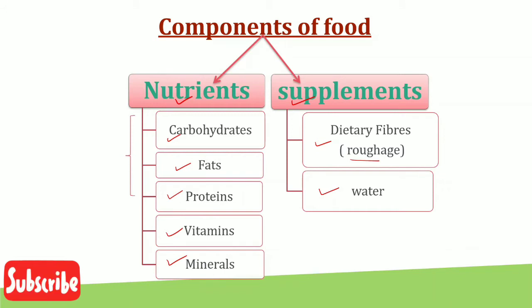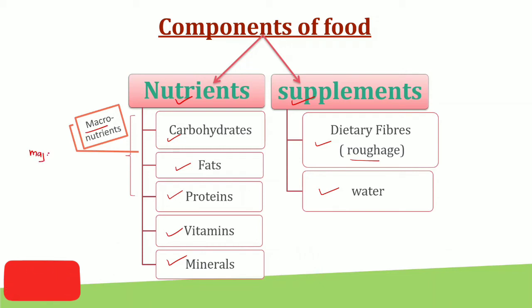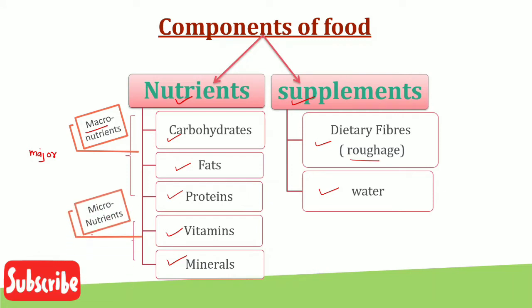These nutrients can be divided into 2 subparts. Carbohydrates, fats and proteins are termed as macronutrients or major nutrients. Whereas vitamins and minerals are termed as micronutrients or minor nutrients. Macronutrients means the nutrients which are needed by our body in large quantity. Whereas micronutrients means those nutrients which are needed by our body in very small quantity.